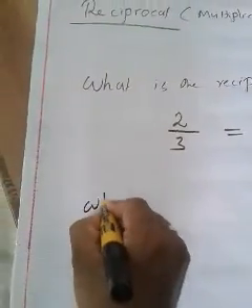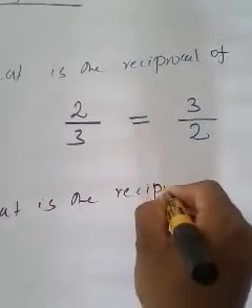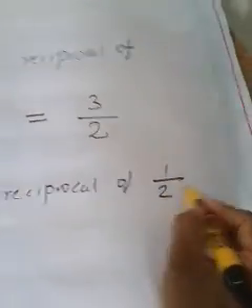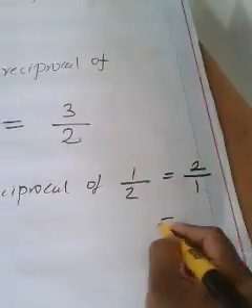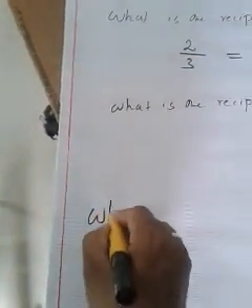Then next question: what is the reciprocal of 1 by 2? It is 2 by 1. The reciprocal is 2 by 1. What is 2 by 1? 2 by 1 is nothing but 2, no? You may understand. Okay.